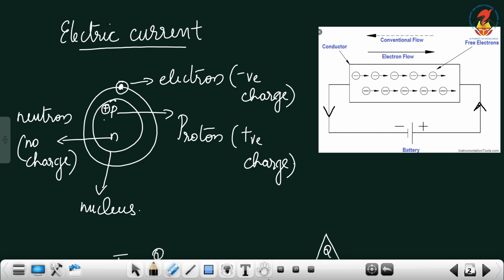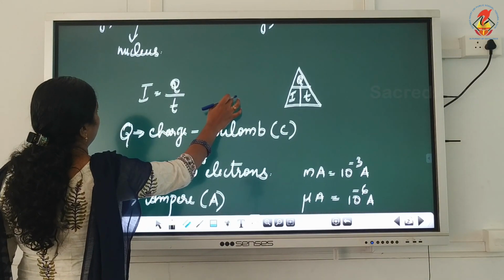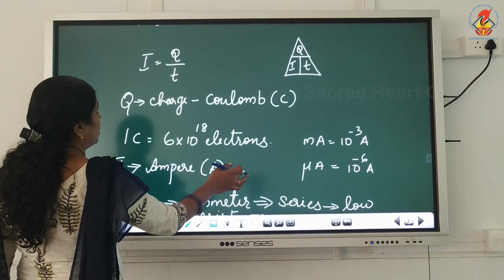Now, we know electric current means a flow of charges, negatively charged particles. Now, what is the equation to find current? As we know, current is charge.